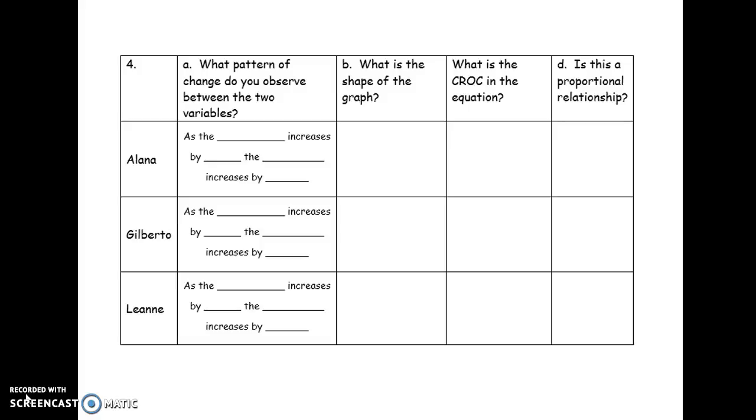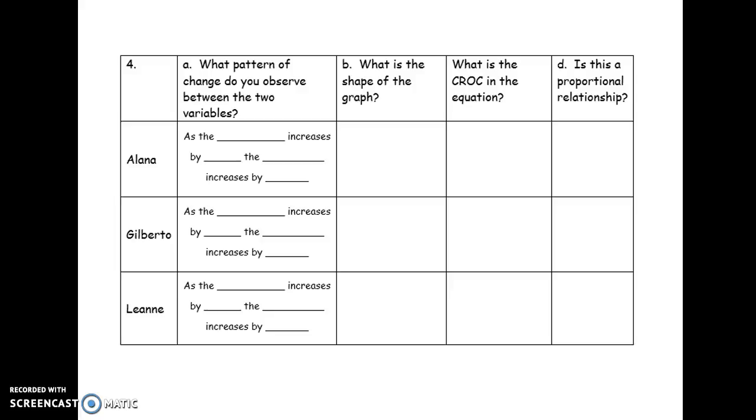Now that we have made the table, made the graph, and written the equation, you need to fill in this graphic organizer. The first column is, what is the pattern of change observed between the two variables? That column is talking about the table. So as the distance increases by 1, the amount of money increases by, and then what happens.